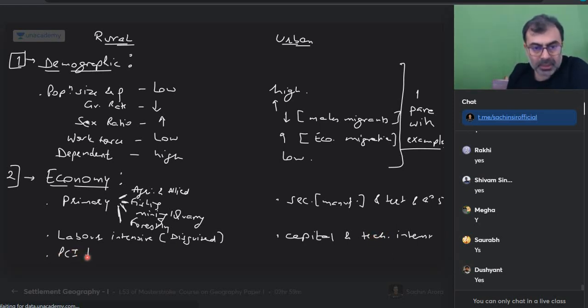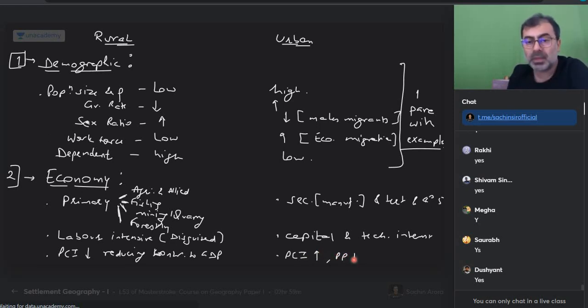Can I say per capita income is low and reducing contribution to GDP? Here we are able to extract more. Per capita income is more. People are getting more. Purchasing power is higher. PP, purchasing power. You've heard of that? Per capita income, GDP comes from these. GDP percentage, higher contribution. True or not?